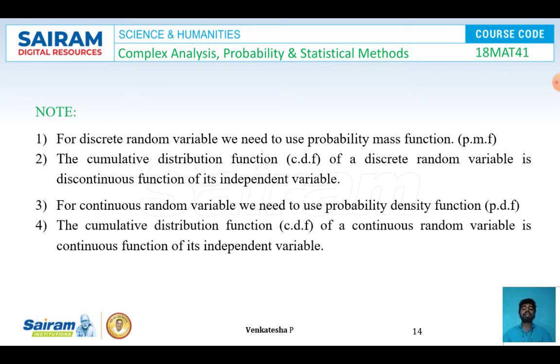Third note, for a continuous random variable, we need to use only the probability density function, that is PDF. Fourth note, the cumulative distribution function CDF of a continuous random variable is a continuous function of its independent variable.